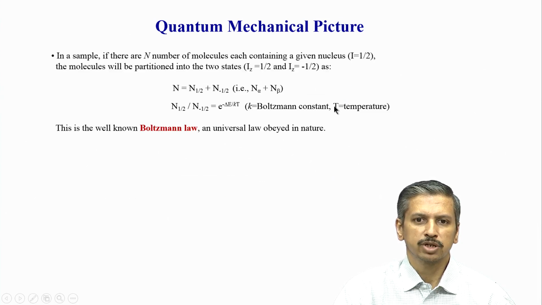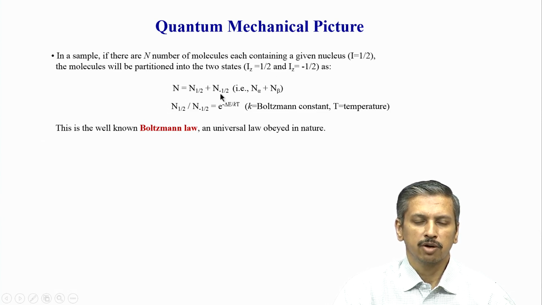What decides whether molecules are more here, or equal, or higher in the upper state? There is this famous law called the Boltzmann law, which we will now look at, and that helps us tell how many molecules are in the ground state and how many are in the upper state. So let us go through that equation.